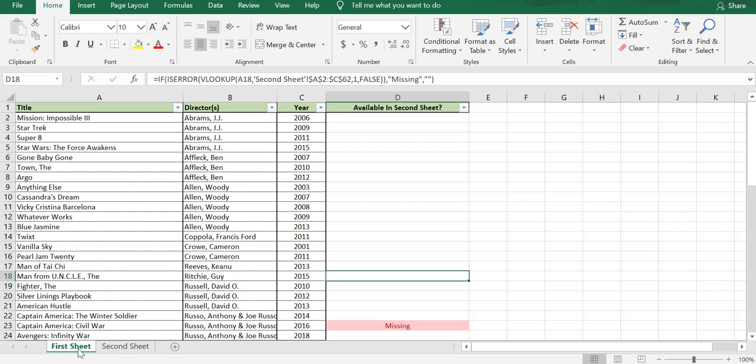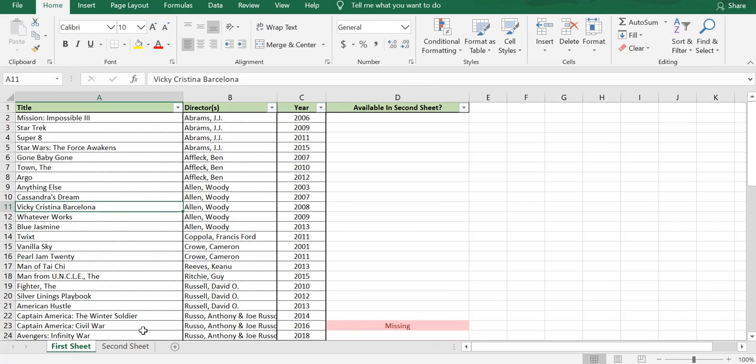So we have two lists which are on different sheets of an Excel, and our aim here is to find out the mismatches across them. That is, we want to find out whether all the movie titles in sheet 1 are also present in sheet 2, and if not, we want to highlight the missing titles with a custom message and also with some conditional formatting.